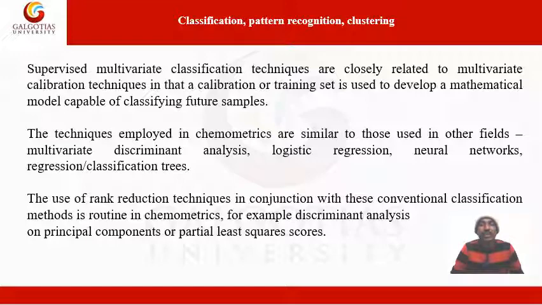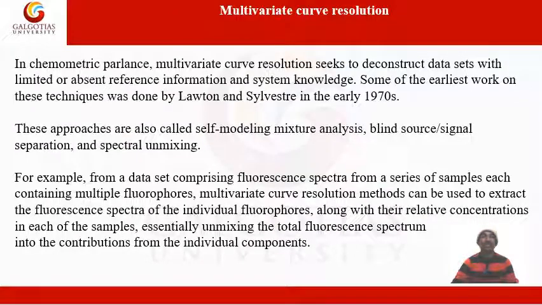The use of rank in conjunction with these conventional classification methods is routine in chemometrics. Okay, for example, they gave PC or discriminant analysis or partial least squares scores, which are used to create the model with the help of this chemometric simulation.